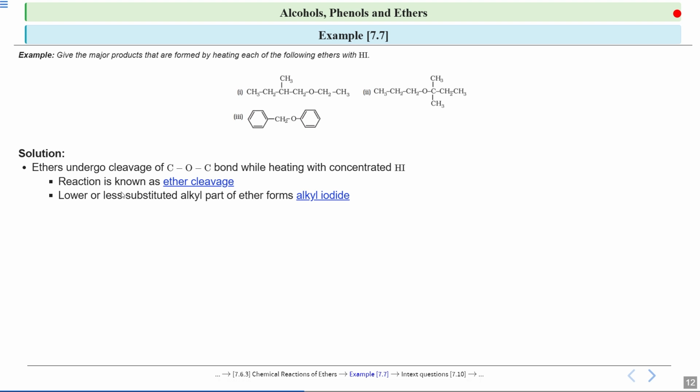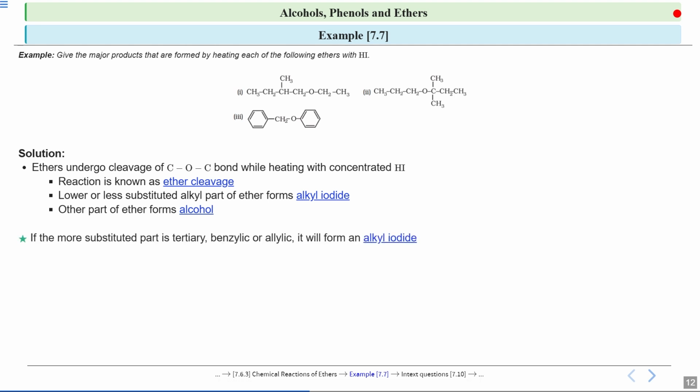The lower or less substituted alkyl part of ethers forms the alkyl iodide. Okay, so as I told, if there is a less substituted part, then it will form alkyl iodide and it will proceed by SN2 pathway. And obviously the other part of the ether will form the alcohol. If the more substituted part is tertiary, benzylic or allylic, then it will form an alkyl iodide. Okay, so if a more stable 3-degree carbocation will be formed, then the reaction will proceed by SN1 pathway and not by SN2 pathway.